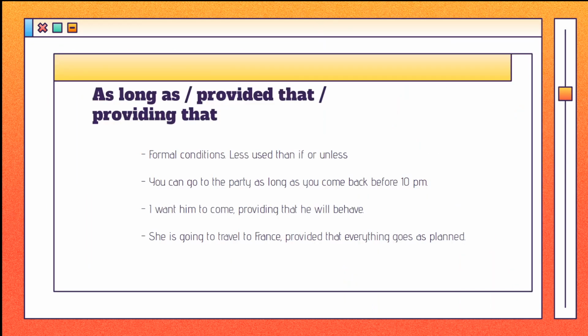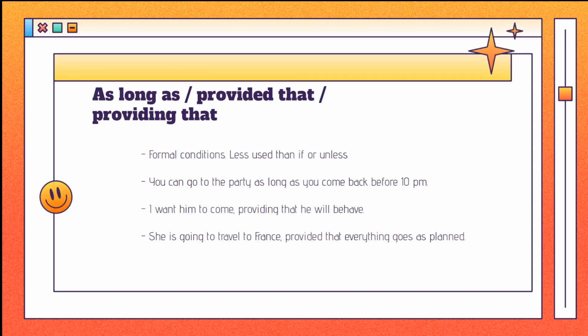In a formal context, we would use another type of conditional that is less used than the conditionals formed with if or unless. These conditionals are formed with as long as, provided that, and providing that. Some examples of each one are: you can go to the party as long as you come back before 10 p.m. I want him to come, providing that he will behave. She is going to travel to France, provided that everything goes as planned.